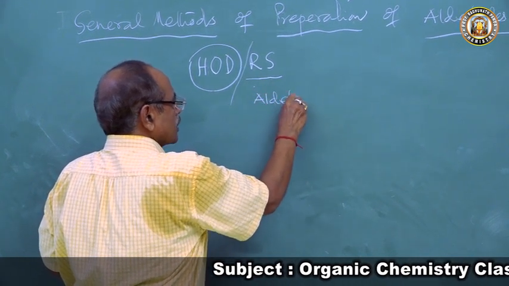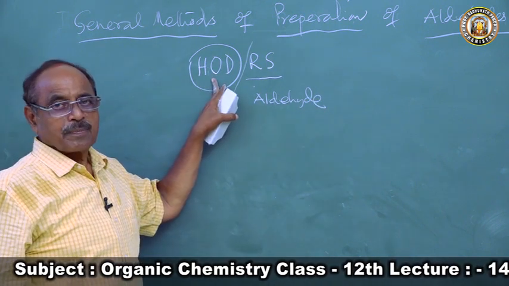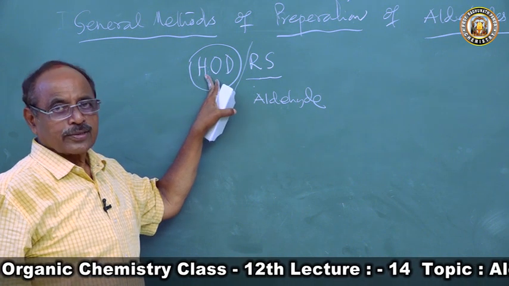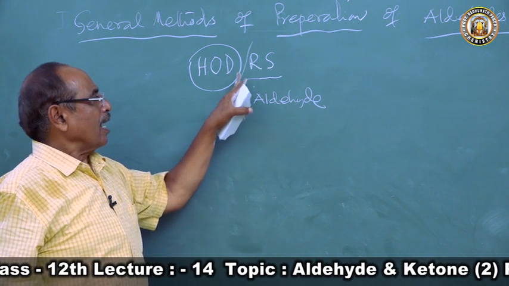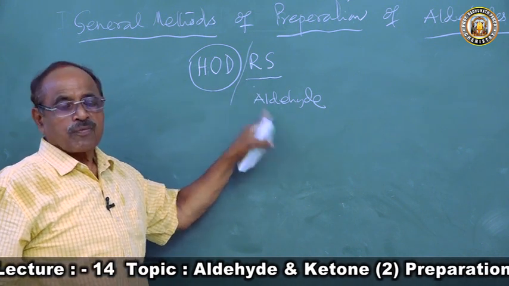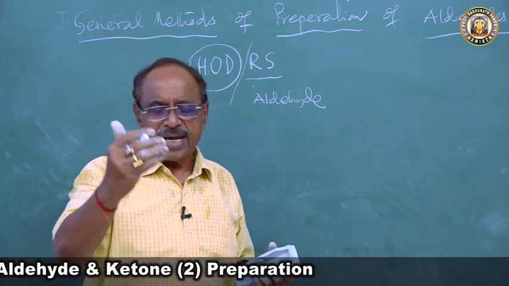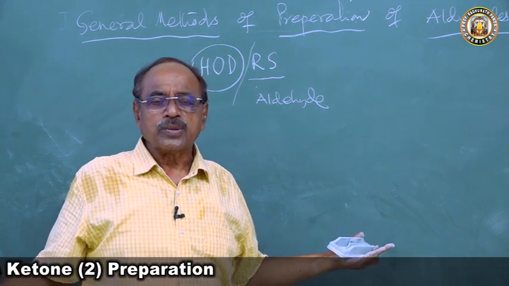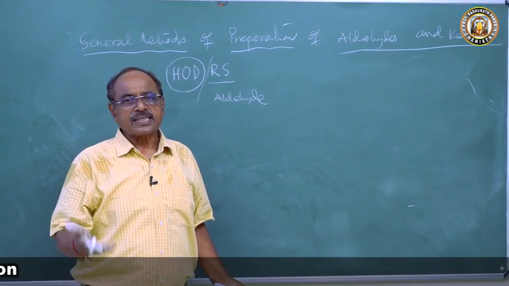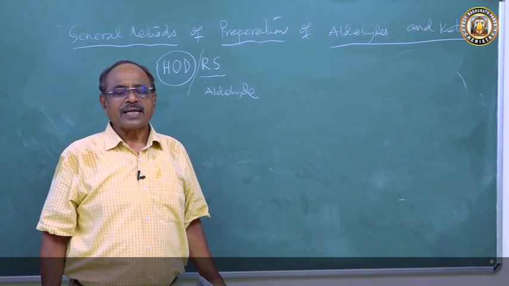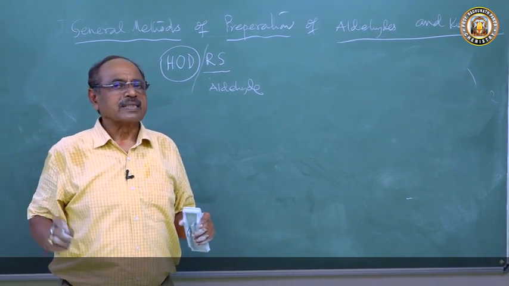This RS is only for aldehyde, and HOD, head of the department, is for both aldehyde and ketone. By the HOD method we will get the preparation of both aldehyde and ketone, and RS we go by for aldehyde. If you go by this, very systematically you will remember. You will not be afraid of which reaction I will do. Just as I was telling you, while sleeping at night, you go on remembering HOD, what is H, what is O, what is D, and it goes to your mind. And in the morning when you get up, again you remember HOD, then for all time to come, you remember it.